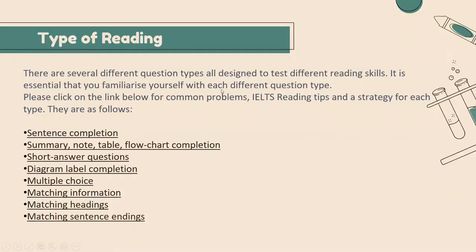Next is matching sentence endings. So they will give you the sentence, and then you need to match the options given as the ending of the sentences. So the last 4 are the multiple choice and matching options in the types of reading, and last is true false not given, or it can be yes no not given as well. So these are the reading question types.